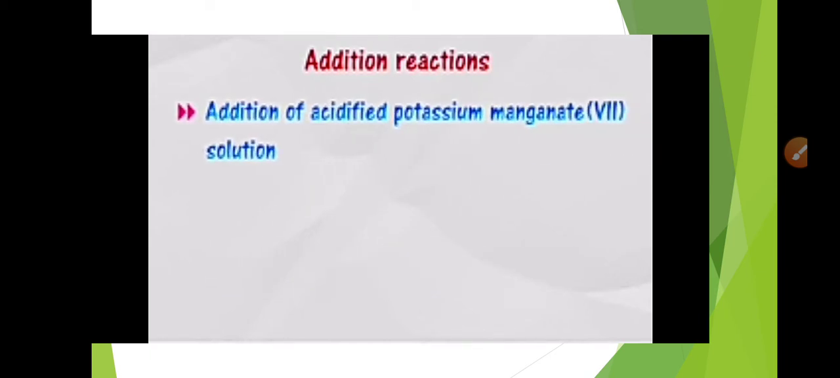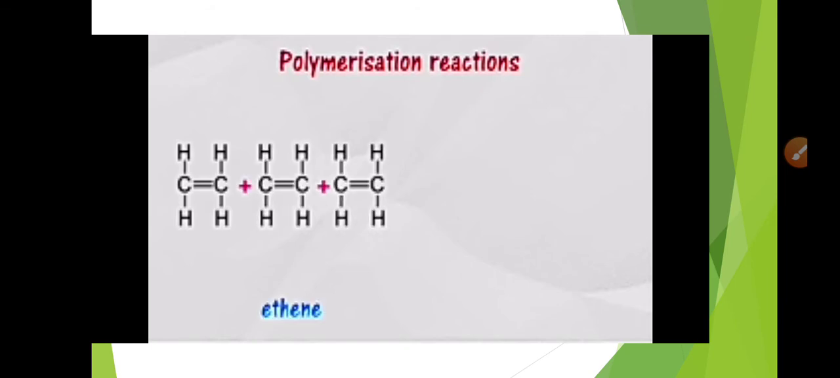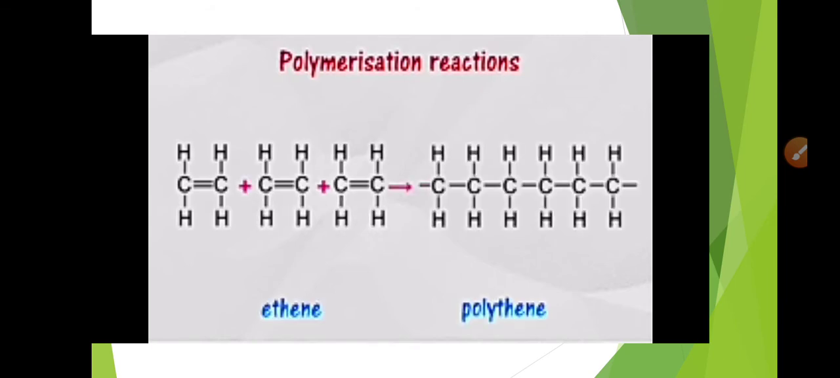And similarly, the alkene can react with acidified potassium manganate solution to produce an alcohol which is called a diol, having 2 hydroxyl groups. Moreover, alkenes can undergo polymerization reactions, and polymerization reactions always produce polymers. Here the term polymer: poly means many, mers means part. So in the polymers we have repeating units.